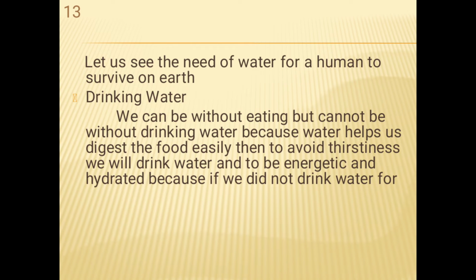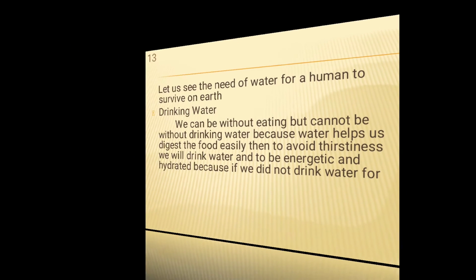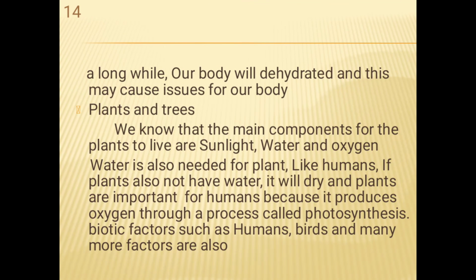Drinking water. We cannot go without eating, but we cannot go without drinking water, because water helps us digest food easily. And thirst, along with our body, may cause issues for our body. Plants and trees. The main components for plants to live are sunlight, water and oxygen. Water is also needed for plants, like humans.